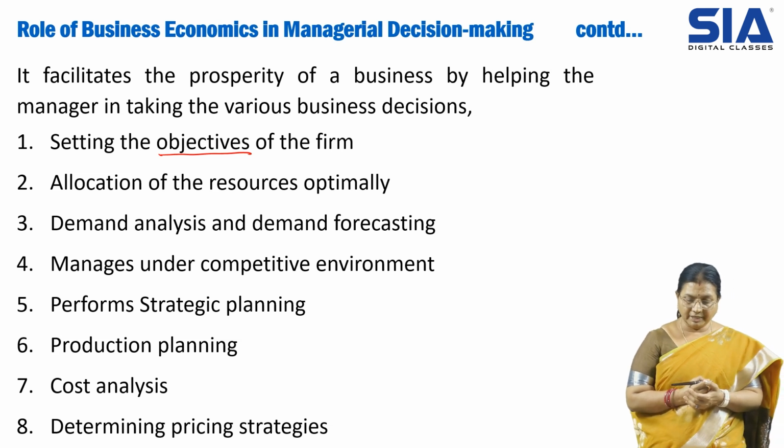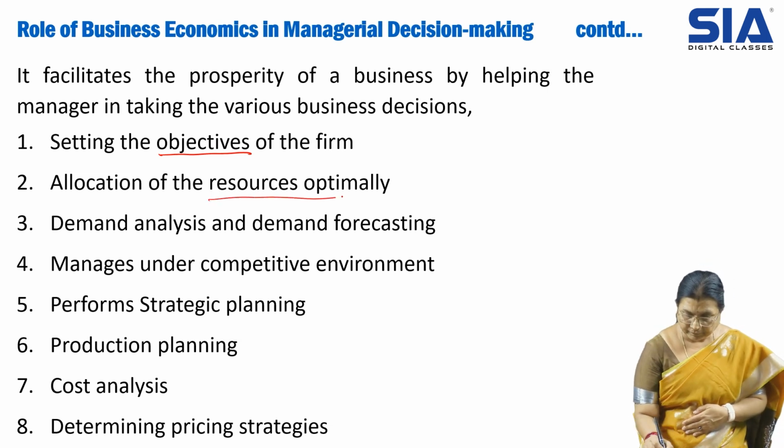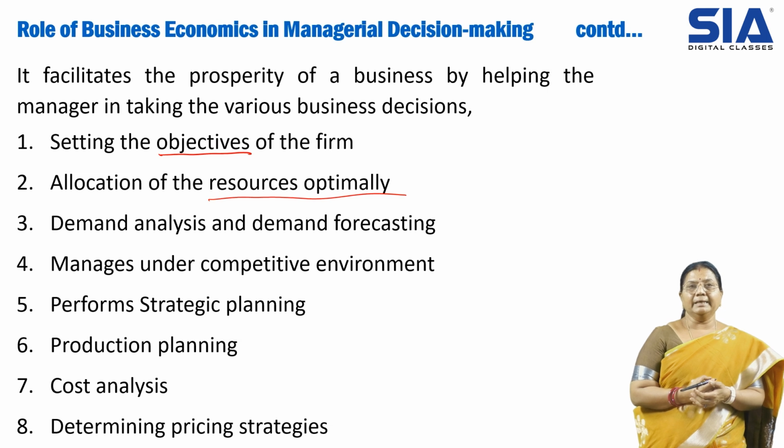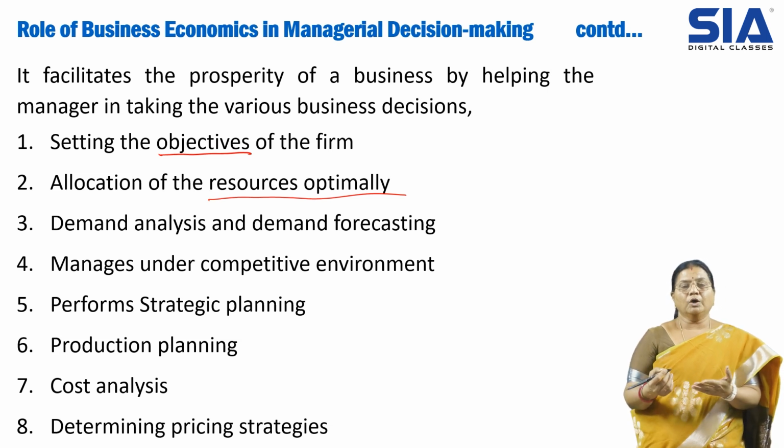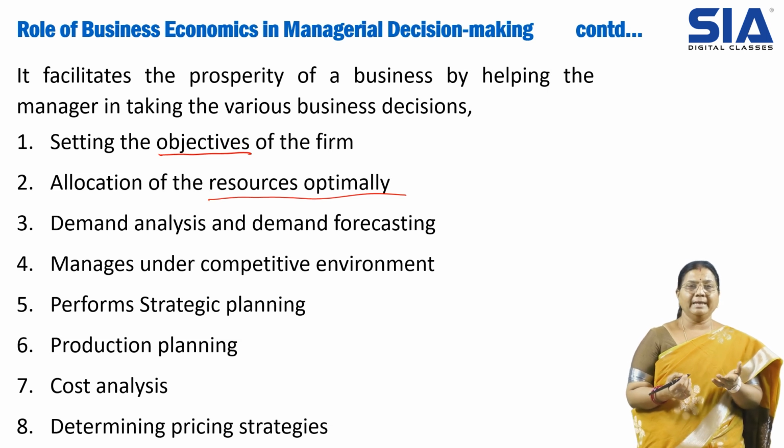Then, allocation of resources optimally. Optimally here means for the best use. The desires or needs of the business may be more, but the resources of the business may be limited. So whatever resources are allocated, we have to see that they are utilized in the best way. Economics helps to distribute resources in the optimal way.